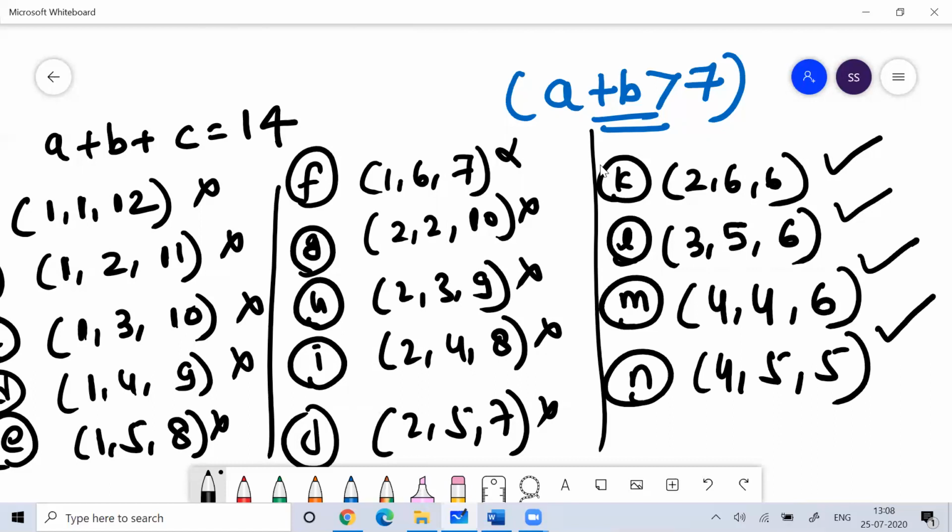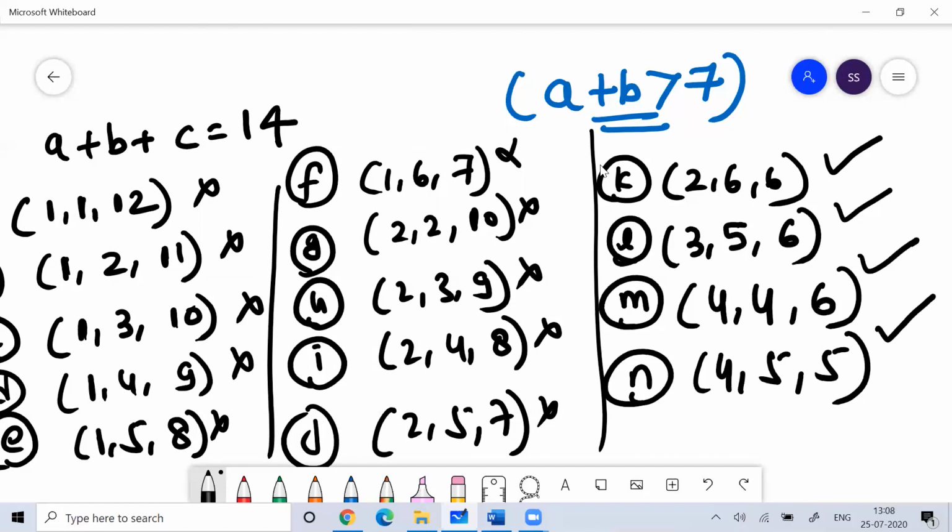Then 6, 6, 12, 6, 6, 2 I already did. Then 6, 6, 6, 3 already done. So these are the 4 possible cases to get the answer for this problem.